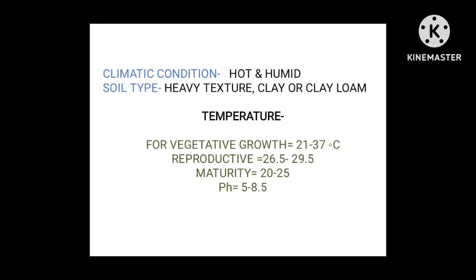For vegetative growth of rice temperature should be 21 to 37 degrees Celsius. For reproductive phase temperature should be 26.5 to 29.5 degrees Celsius. At the time of maturity, temperature should be 20 to 25 degrees Celsius. The pH of the soil should be 5 to 8.5, because rice growing has a wide range of pH.